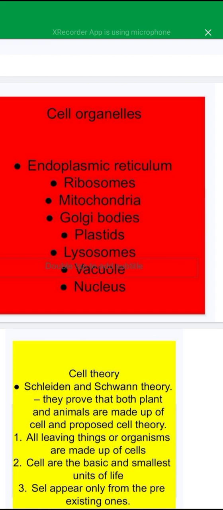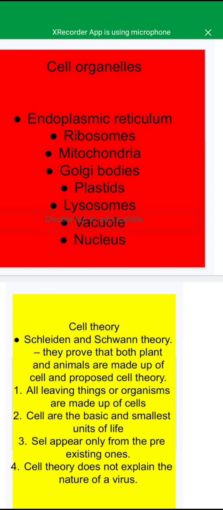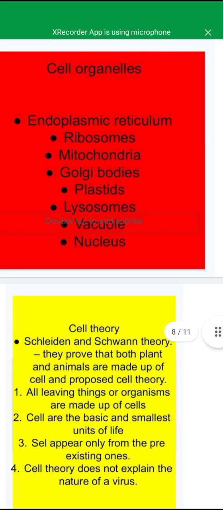Now plastids. Plastids are large cell organelles. On the basis of pigments, plastids are of three types: chloroplast, chromoplast and leucoplast. Now the nucleus. The nucleus is also known as the brain or main functional organ of the cell.